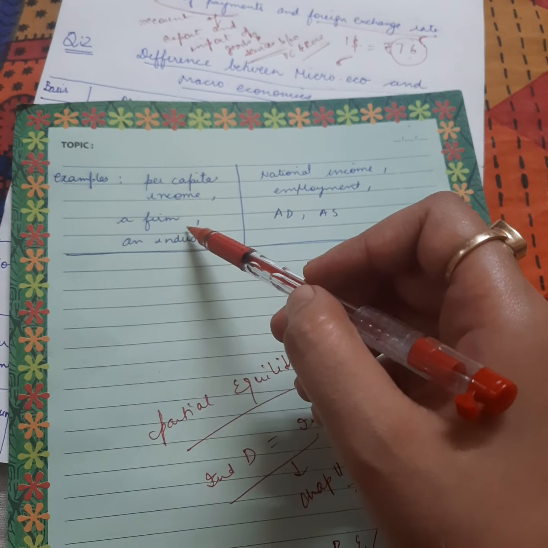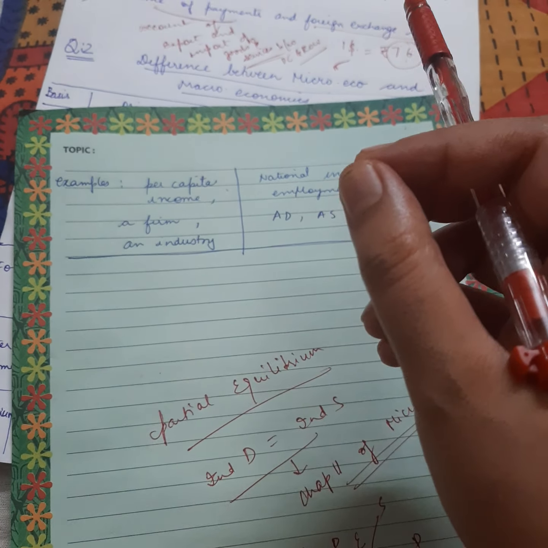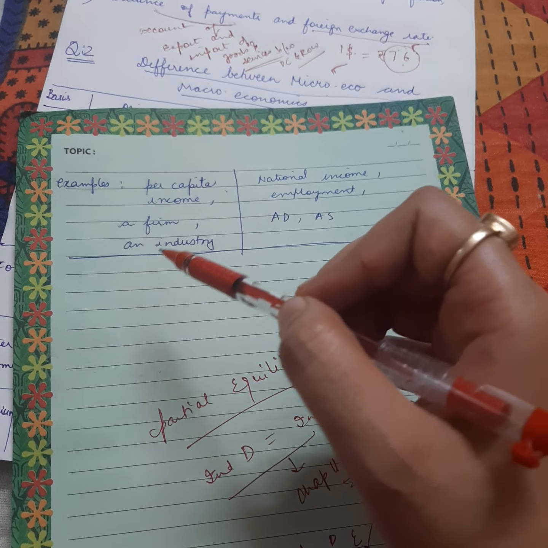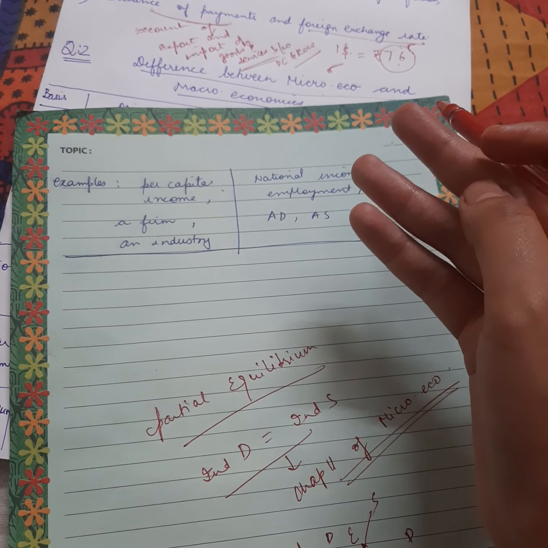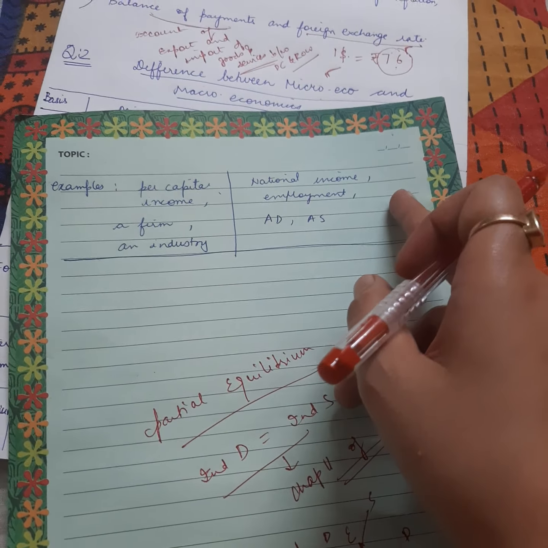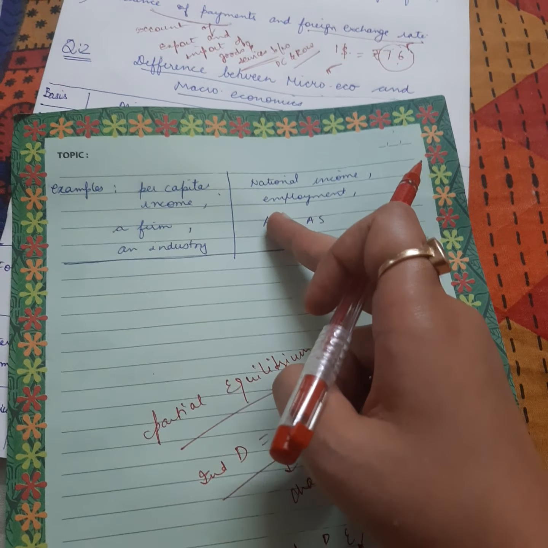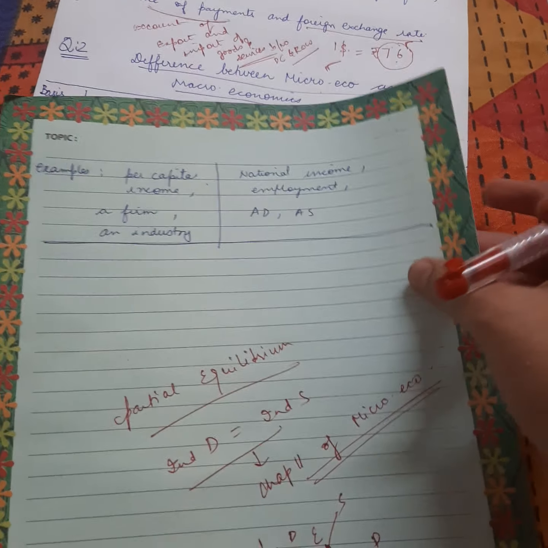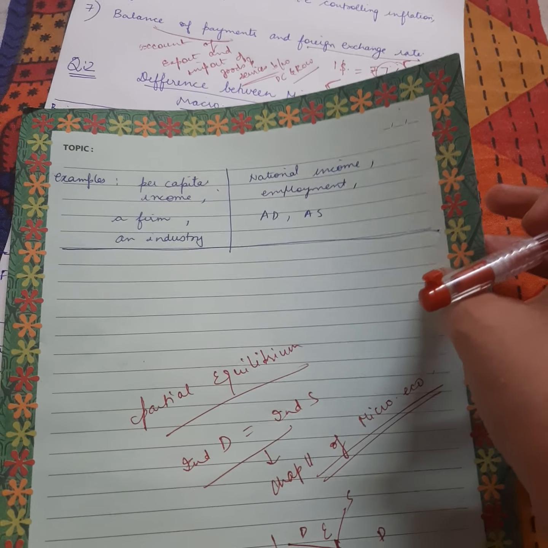What are the examples of microeconomics? Per capita income. Per capita means the income of a single person. Okay, a firm, an industry, a single individual consumer, producer, supplier. They are all examples of microeconomics. And what are the examples of macroeconomics? National income, employment, aggregate demand, aggregate supply. These are the examples of macroeconomics. Okay, that's all for today. We'll be covering the next two topics tomorrow.